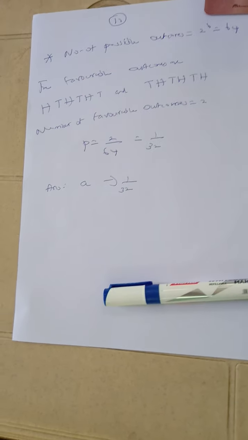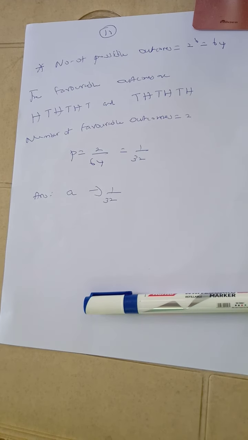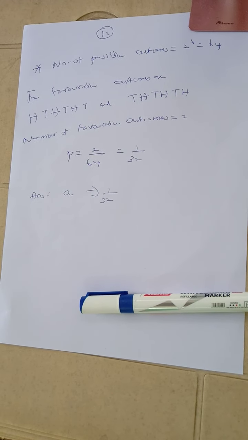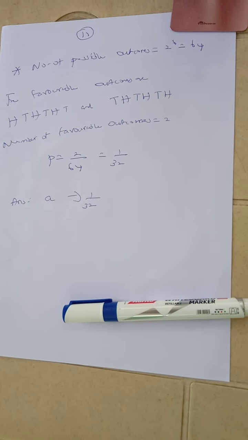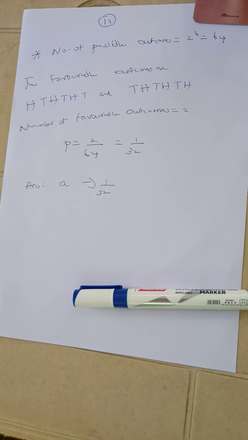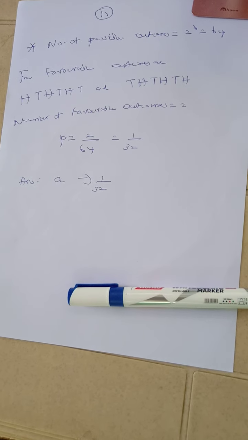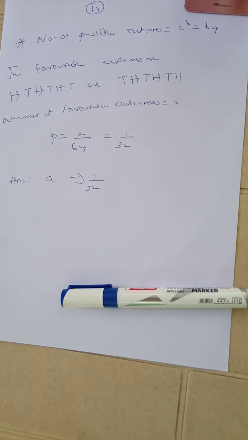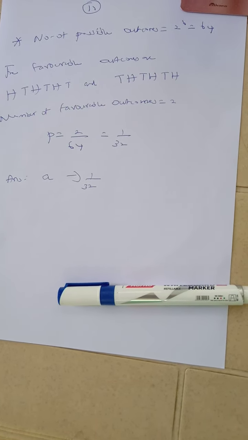What is our favorable outcome? Alternately. So the favorable outcomes are HT, HT, HT, and the other one TH, TH, TH. So number of favorable outcomes is equal to 2. So probability is equal to 1 by 32. So the correct option is option A, 1 by 32.